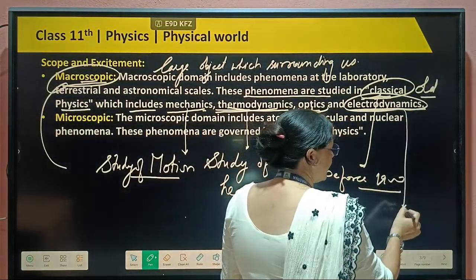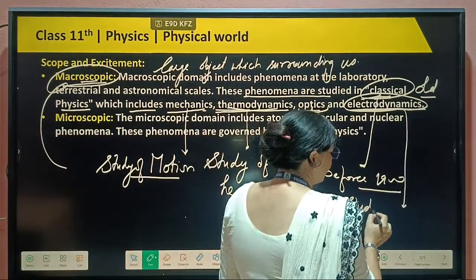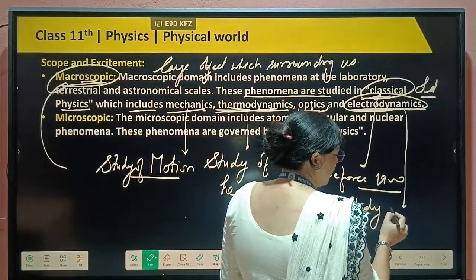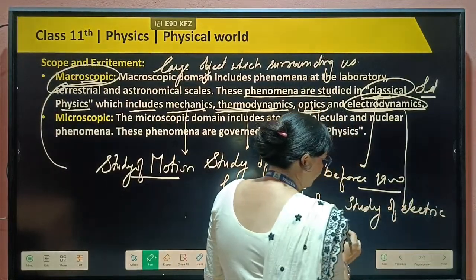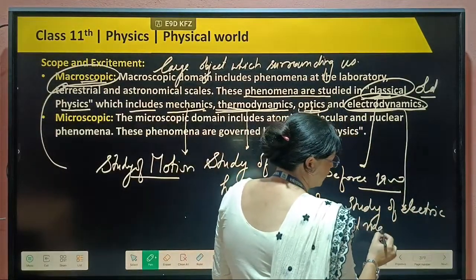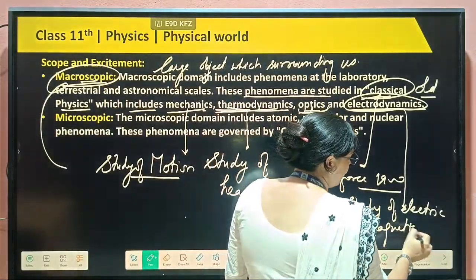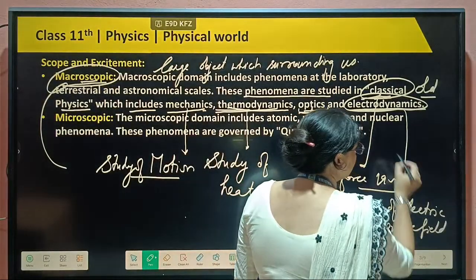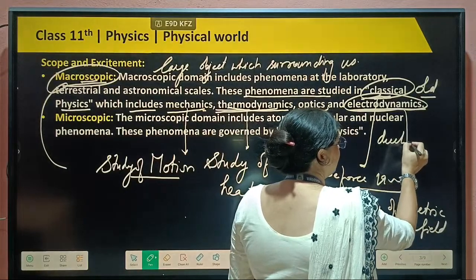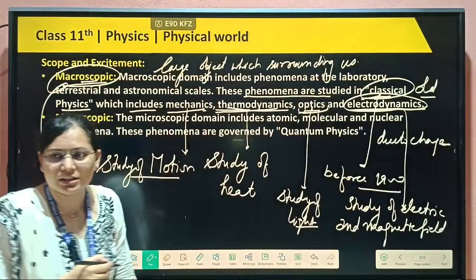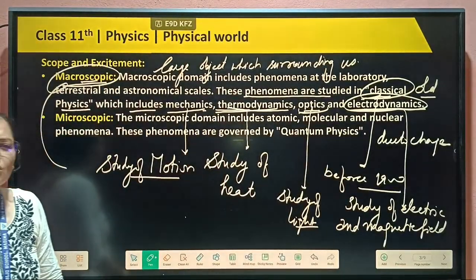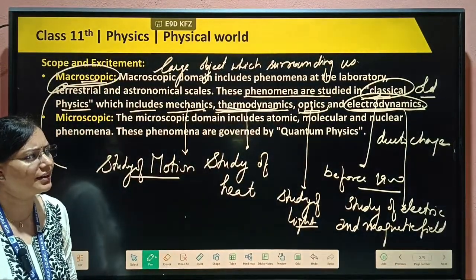Electrodynamics means the study of electric and magnetic fields, in short due to charged particles. In nature there are many charged particles, electrons, protons, flowing here and there.